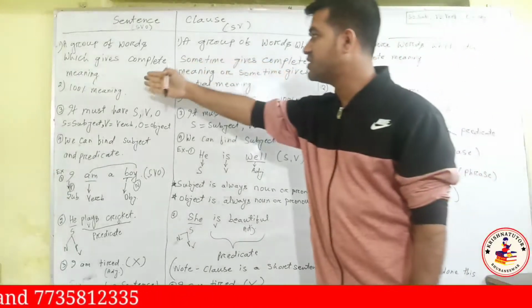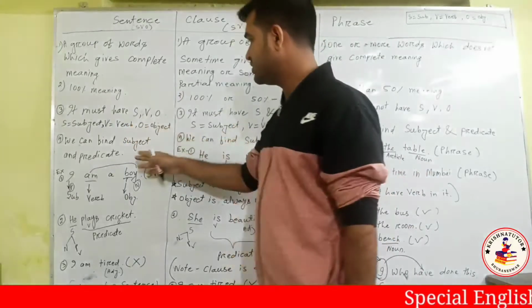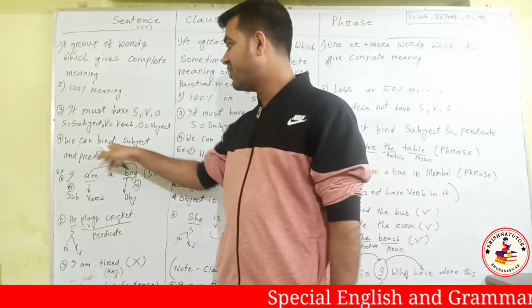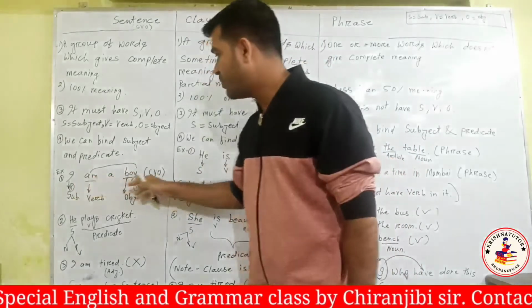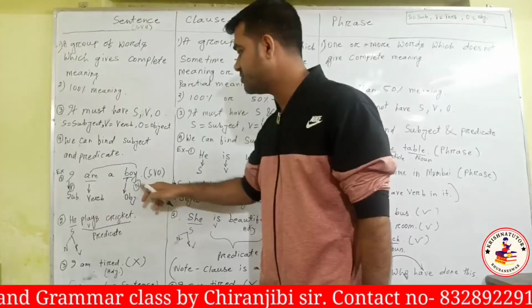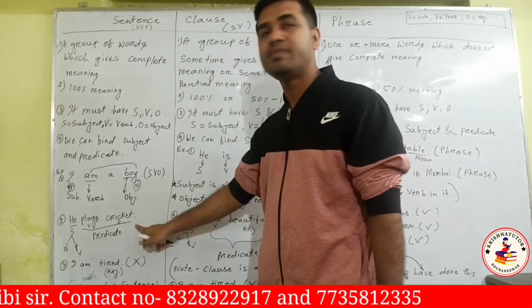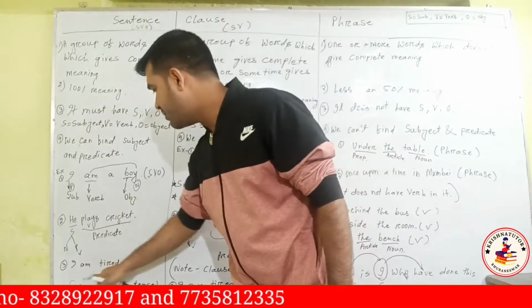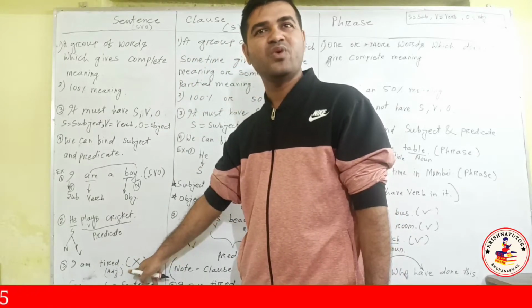This one is a sentence. It should have subject, verb, object. So I have written, and we can find subject and predicate in a sentence. I am a boy: I is the subject, am a boy is the predicate. He plays cricket: he is the subject, plays cricket is the predicate. And I am tired, is it a sentence? No. Why is it not a sentence?